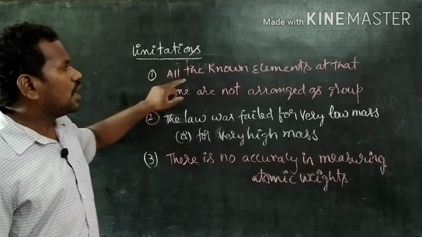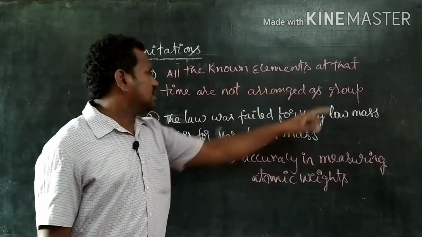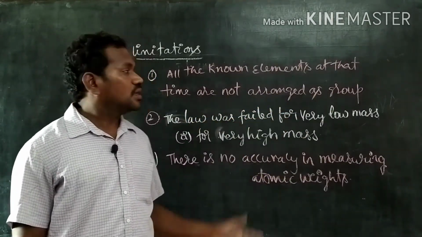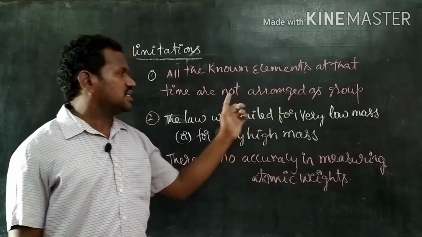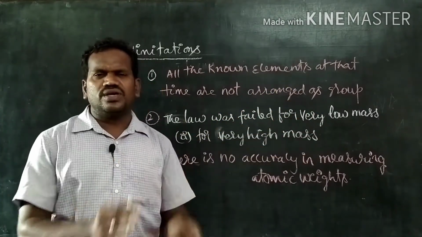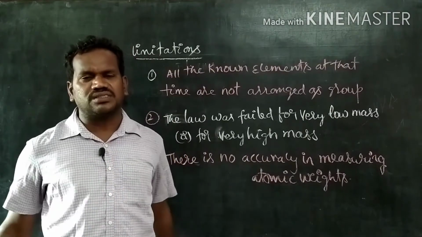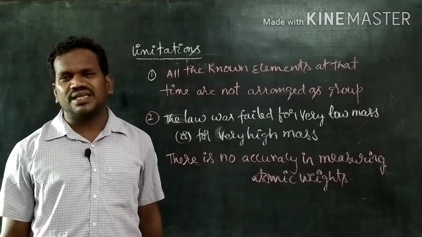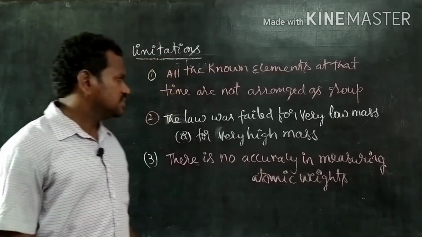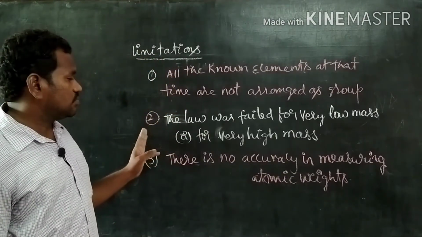First one, not all the elements known at that time could be arranged in groups. Only a few elements, about 15 elements, are given. What about the remaining elements? He said you don't have the idea. Now, come to the second one.